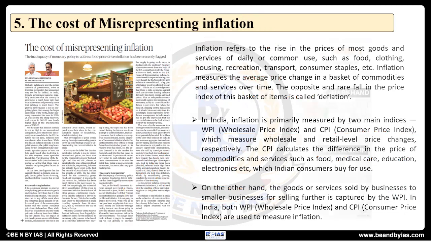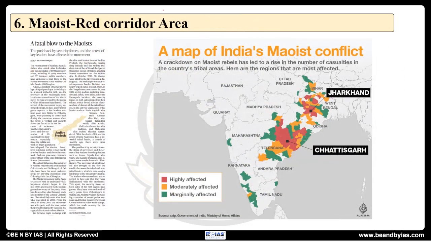Now moving ahead, the next article is on the Maoist area, the title is a fatal blow to the Maoists. See, a pushback by security forces and the arrest of key leaders have now affected the movement. Here we need to understand about the Maoists and the Red Corridor area and the efforts taken by the government.